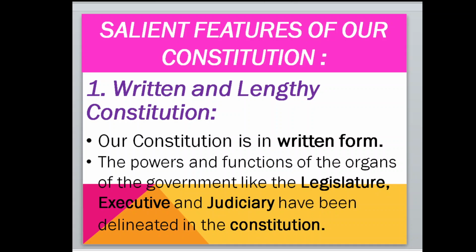Legislature means their work is making laws. Executive means they are implementing the laws, and judiciary is giving the judgment, like a court. These all are in a written form. That's why ours is considered the lengthiest constitution in the world, and written also.